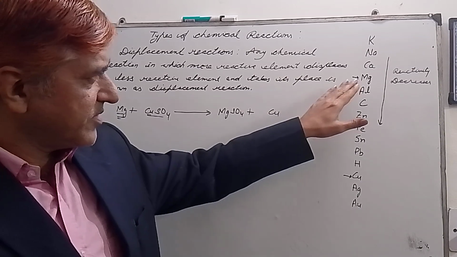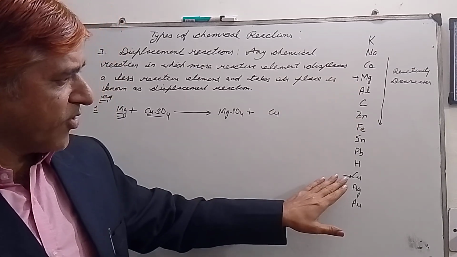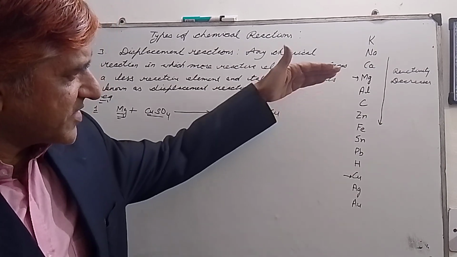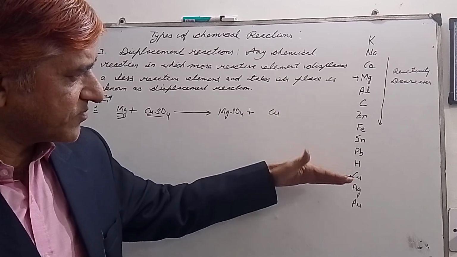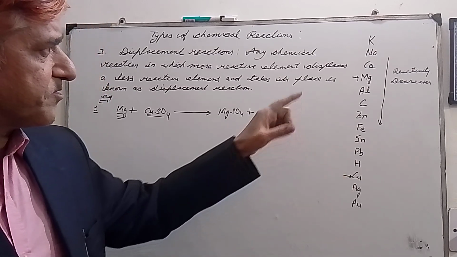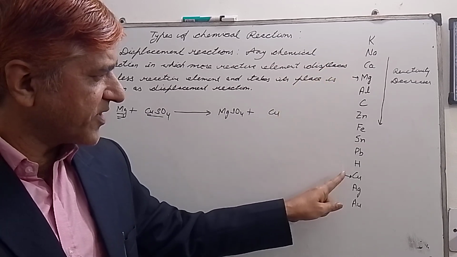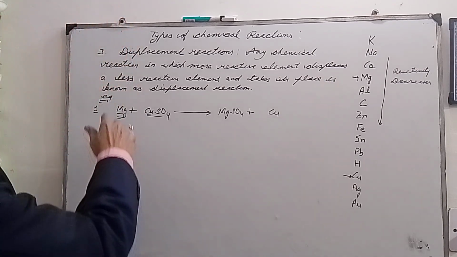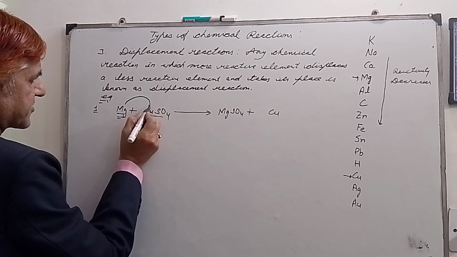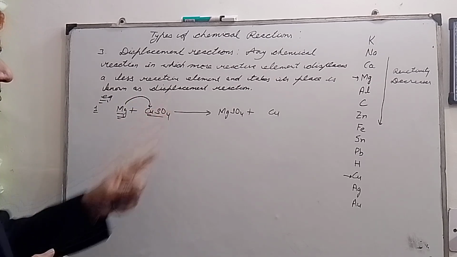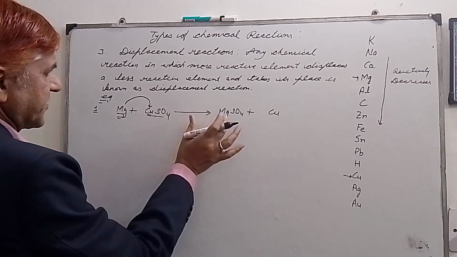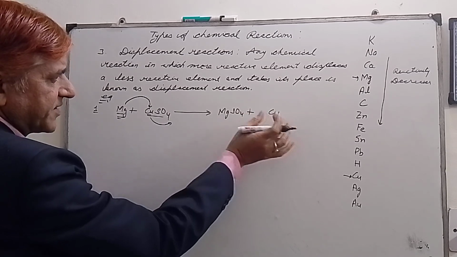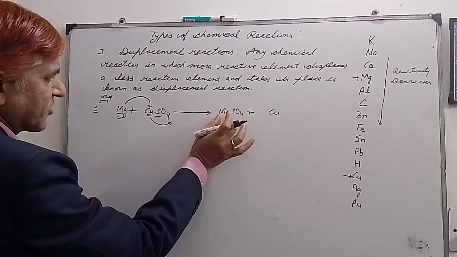Magnesium is towards the top of the series, and copper is towards the bottom of the series. So you see that magnesium lies quite above copper. So magnesium is more reactive, copper is less reactive. That would mean that magnesium will displace this copper and take its position. So copper got separated and magnesium has taken the position of copper.